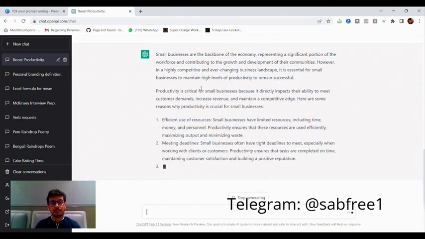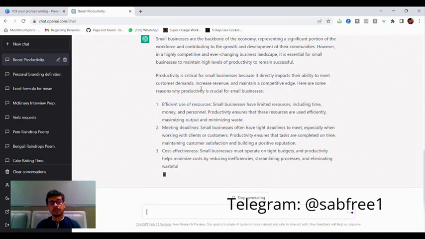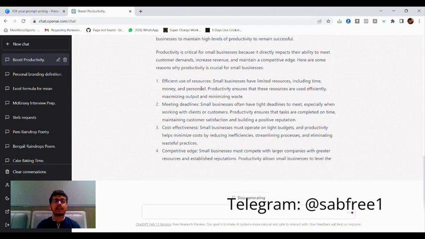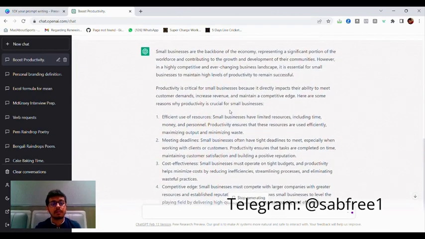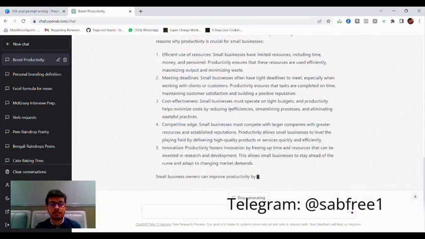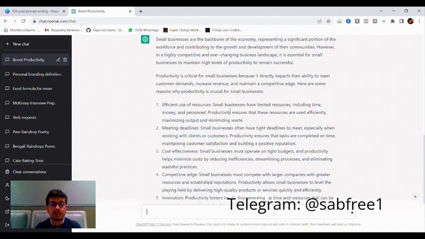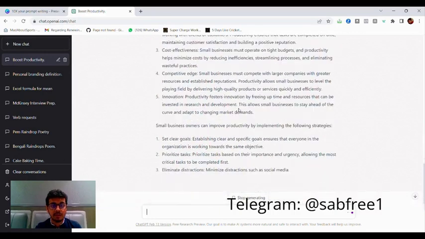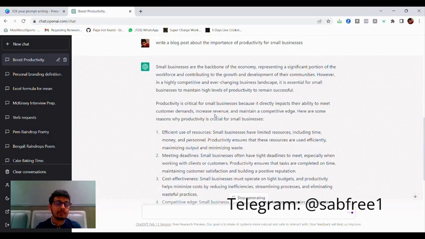You were looking for the importance of productivity for small businesses, and you wanted to portray it in a blog format as well. Now, ChatGPT will give you the response which is very, very specific to what your use case is. And yeah, you can look at the response. This is like mind-blowing stuff, right?